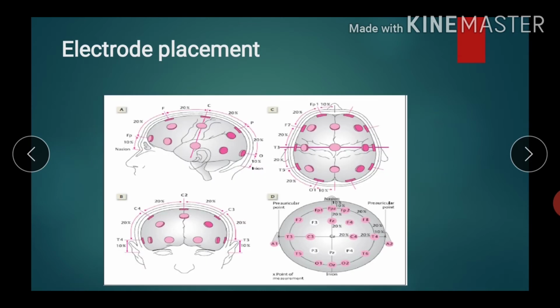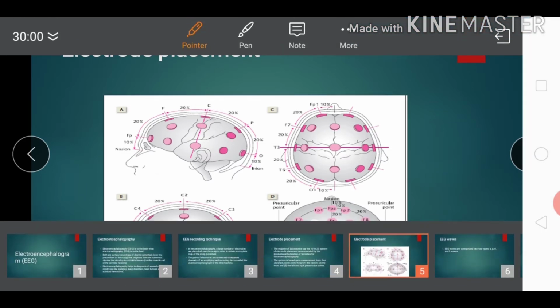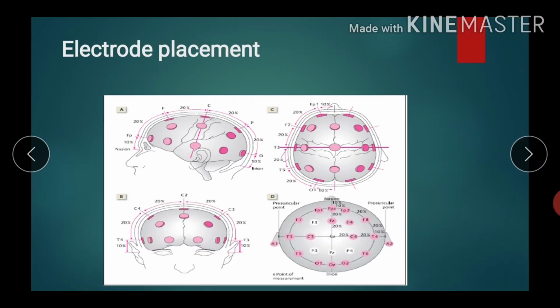You can see in this figure, in photograph A, this one is the nasion, this one is the inion, this C is the central point, and these are 10%, 20%, 20%, 20%, 20%, 10%. Suppose we take the whole distance from nasion to inion.